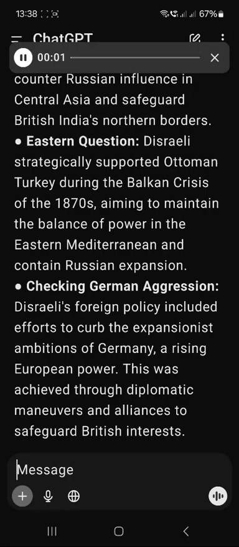New Toryism. Benjamin Disraeli's home policy, often associated with his New Toryism, encompassed a blend of conservative values, social reforms, and a vision for a strong nation. Here's a concise overview of his home policy and key elements. Young England. Disraeli was associated with the Young England movement, which sought to bridge social gaps and address issues related to the working class. The movement aimed to harmonise traditional values with social progress.